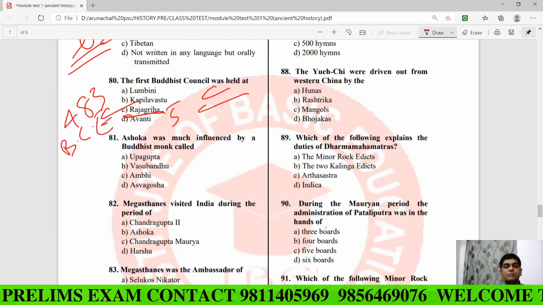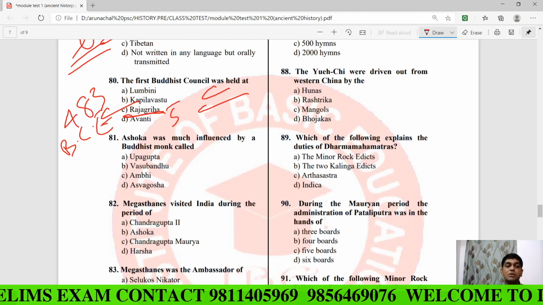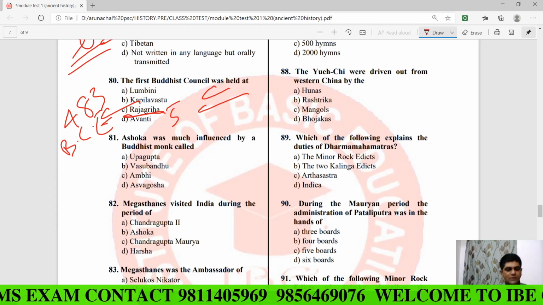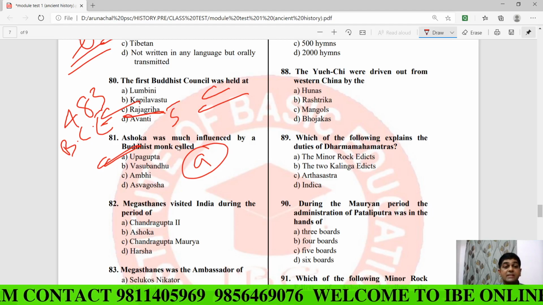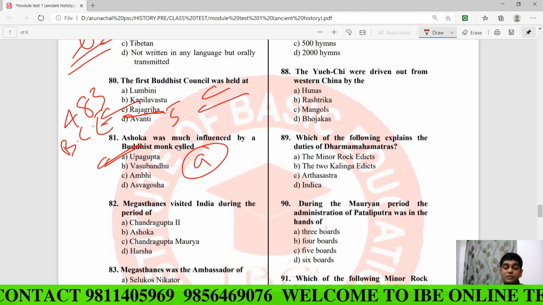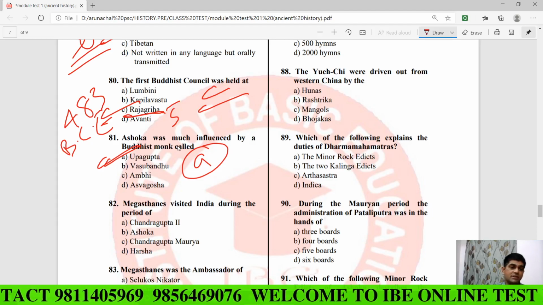Now, Asoka was much influenced by a Buddhist monk called, simple answer, Upagupta. Because of Upagupta, he was influenced very much towards Buddhism. So, Upagupta.